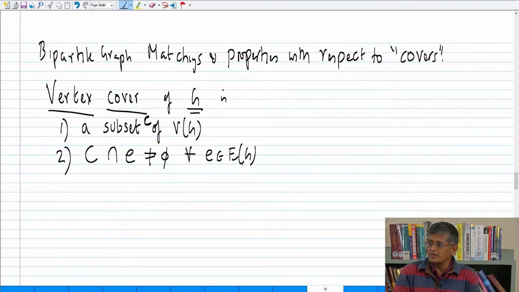So the vertex cover of graph G is a set of vertices which intersects every edge. Recall in the first lecture I said that an edge is a 2-element set. So C intersection e not equal to empty means that the cover contains at least one vertex from every edge. Fine. So let us just draw a picture.